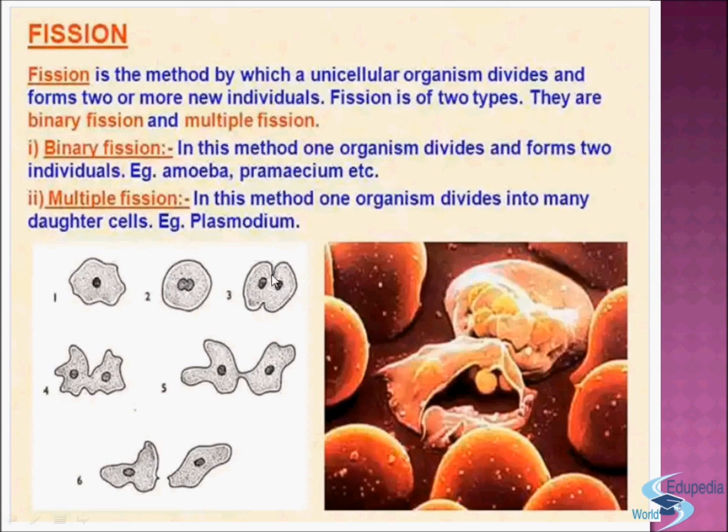Then a groove is formed in the membrane, and then it is divided into two daughter cells. Here you can see two daughter cells. In this way, binary fission takes place.